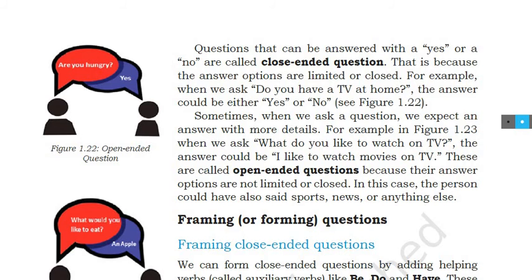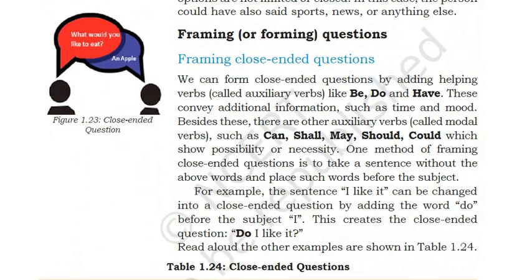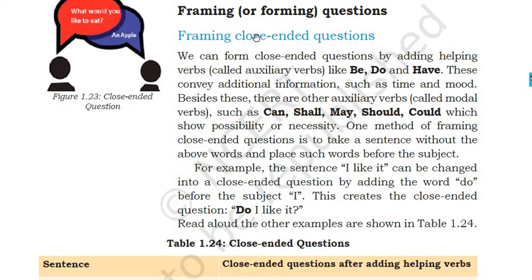Now, framing or forming questions. How to frame a question? Let's see, framing close-ended questions. We can form close-ended questions by adding helping verbs like be, do, have. These convey additional information such as time and mood. Besides this, there are other auxiliary verbs called modal verbs such as can, shall, may, should, could, which show possibility or necessity. One method of framing a close-ended question is to take a sentence without the above words and place such words before the subject.